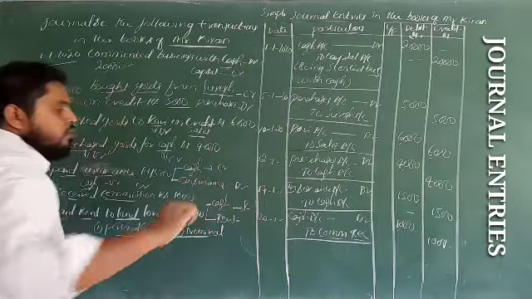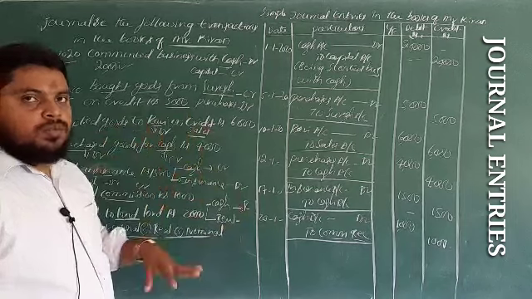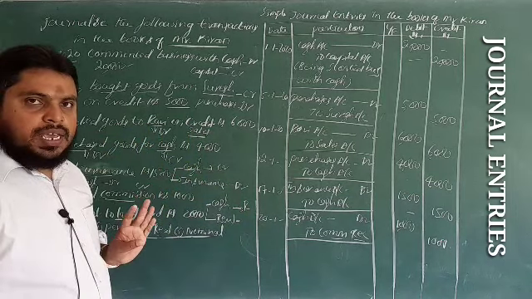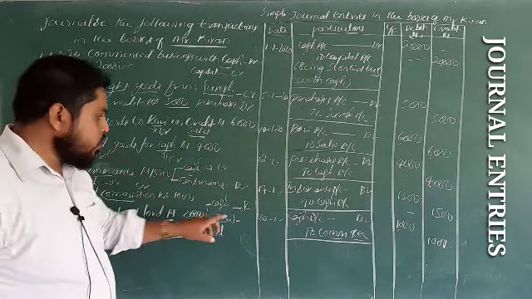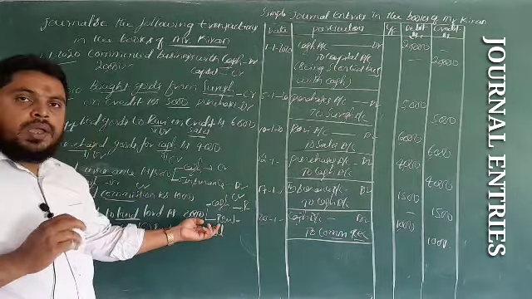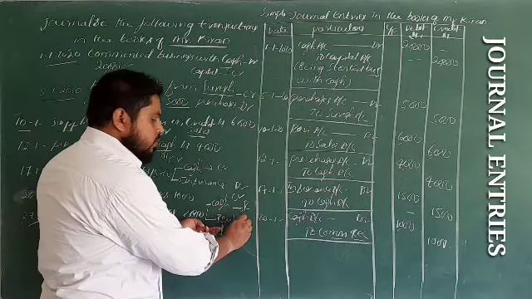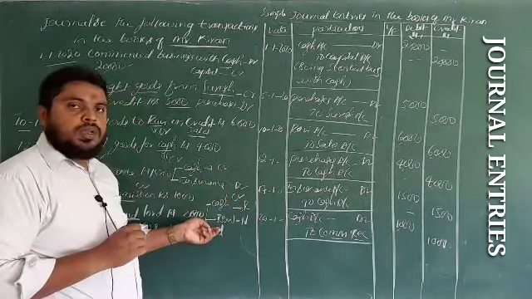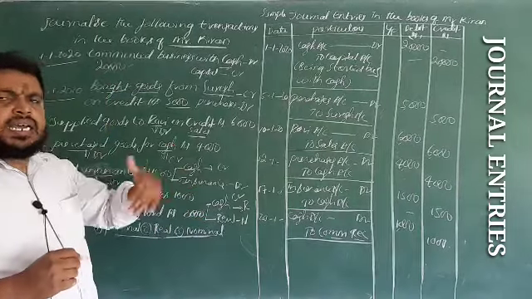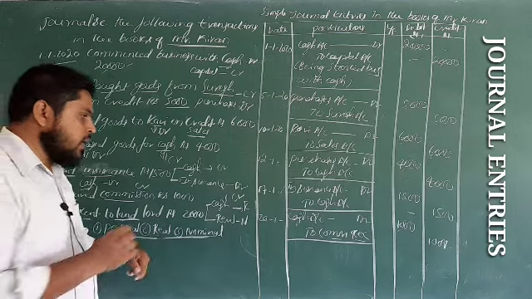Cash comes under real account. Real account goes debit what comes in. Cash is not coming here; paid cash is going here. So this is the credit side. Rent, paid rent, is an expense. Expenses come under the nominal account. So paid rent: cash is going on the credit side, and rent is an expense on the debit side.